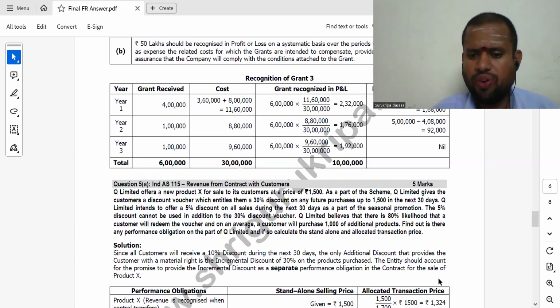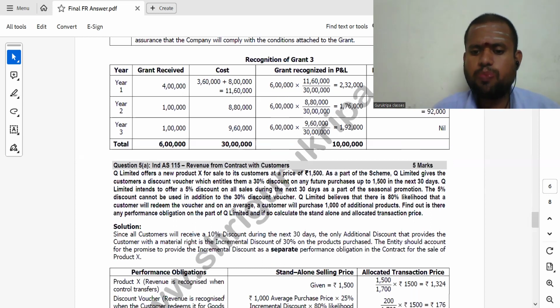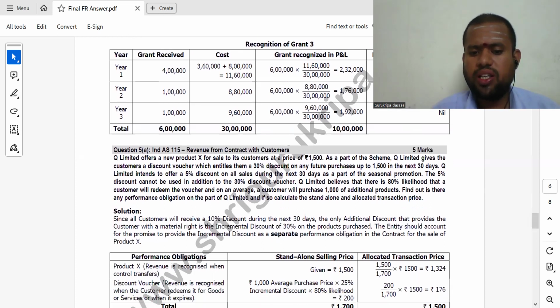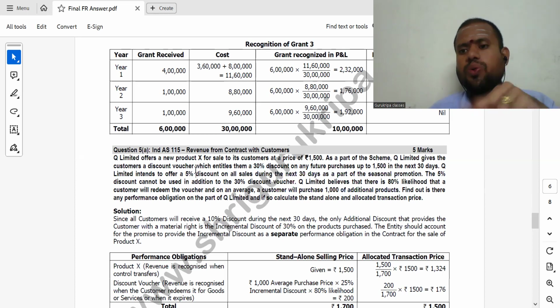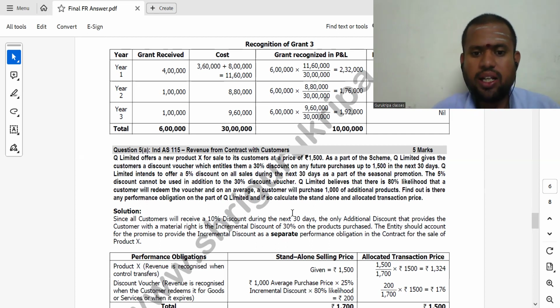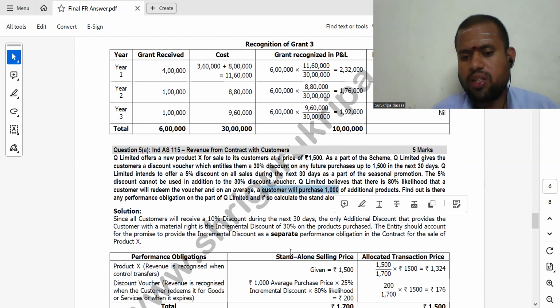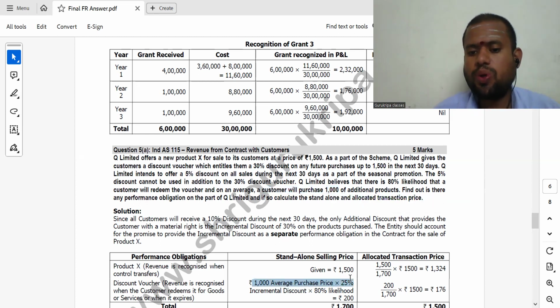So you have sold for 1,500 and the expected discount is that 25% only you have to take, because 30% already 5% discount is there. So 25% incremental discount only you have to allocate. And your expected purchases is 1,000. In future you will get 1,000. So 1,000 average purchases into 25%, and you are having 80% probability that customer will come.